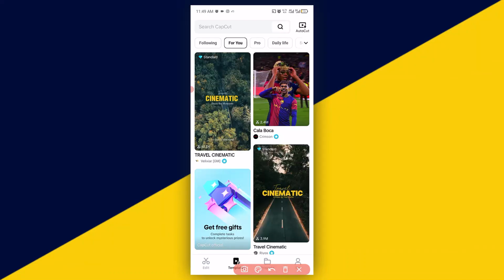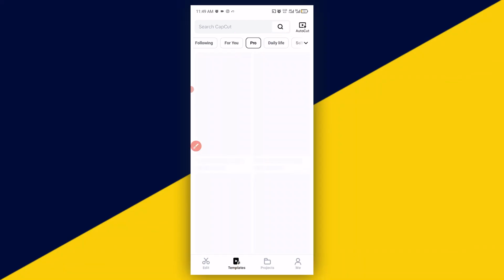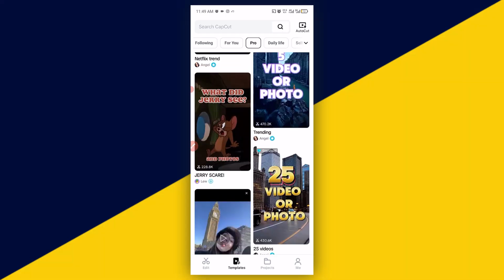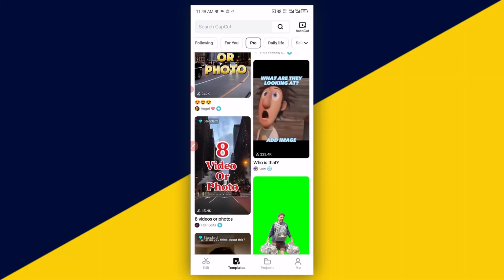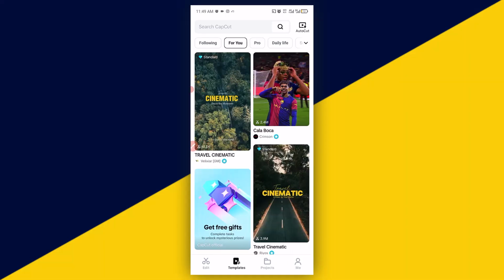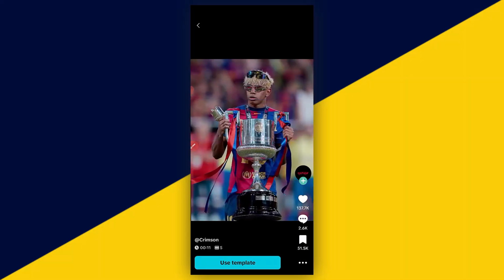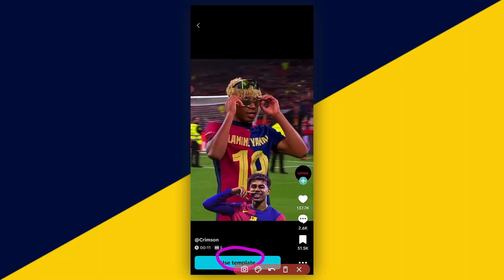So right here, there are free templates, and there are pro templates. If you have a pro version of CapCut, you can switch to the pro version. Then you have all the pro templates right here. The more you scroll down, the more pro templates you see. However, we can switch to free templates right here. I'm going to select this particular template right here, and this is giving us another style as the case may be. Go ahead and click on use template.